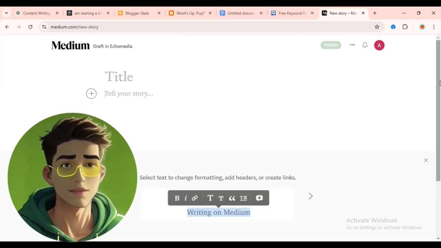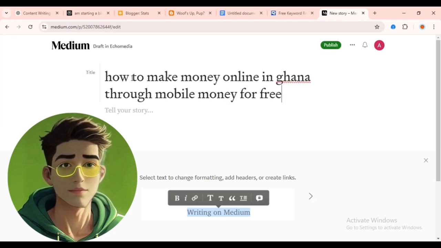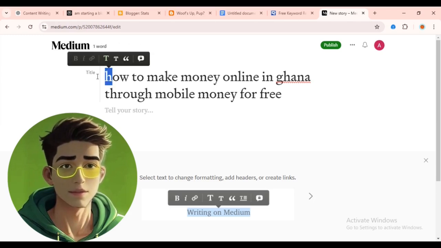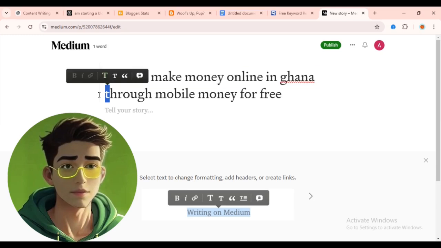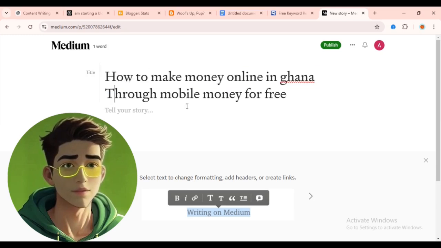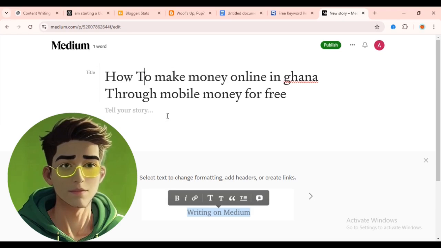So the article that you wrote, now you're gonna put the article here. First you're gonna copy the title. So let's put in the title here. This is the title: how to make money free online in Ghana. Let me change this into caps. So you can do it yourself. I'm not gonna waste time.